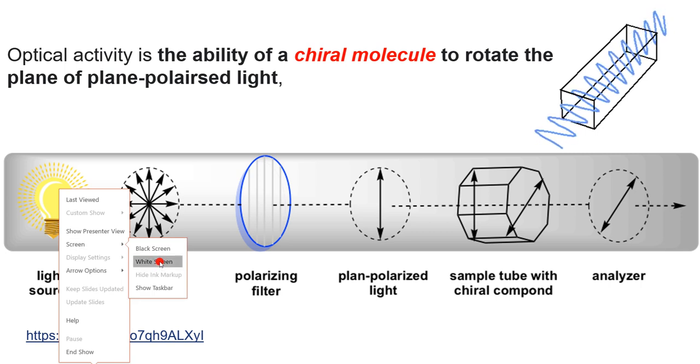When you have the optical rotation, you can rotate it clockwise, and this is your RHS, right? And when the light rotates anti-clockwise, this is called the LHS direction.